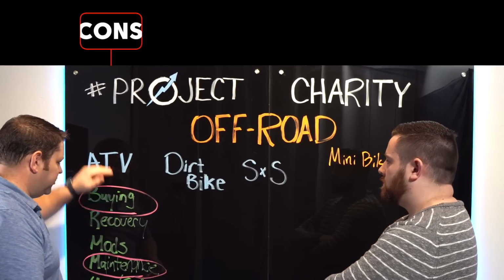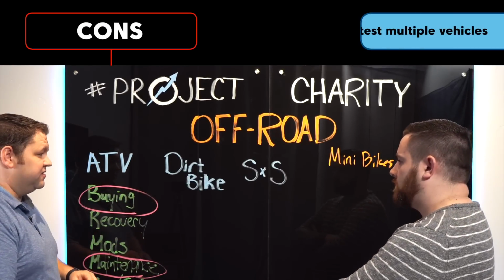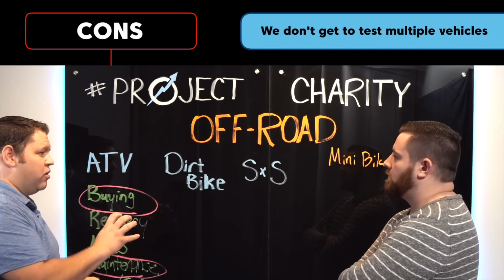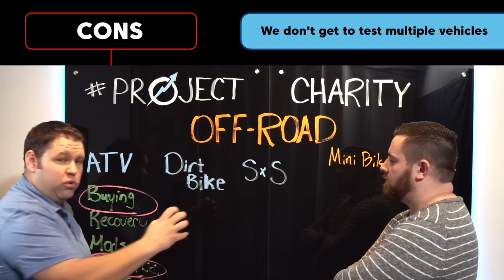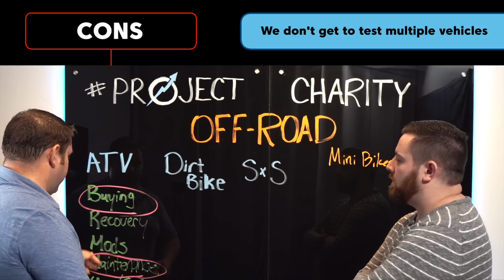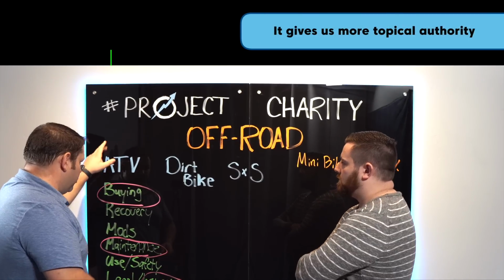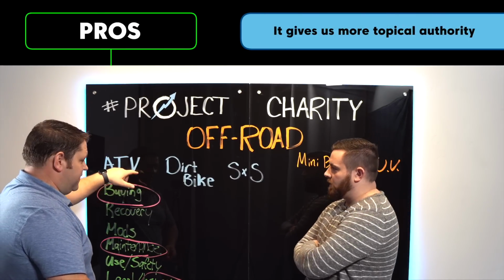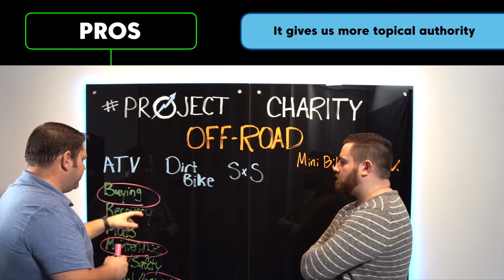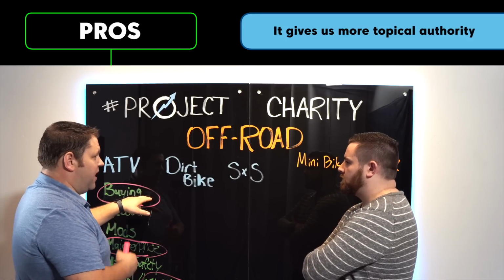The danger with going with just ATV everything is we don't get to test out multiple vehicles and see what works and get our own data very quickly. But it also gives us more topical authority on ATVs from the beginning. So it's a trade-off, but I think we'll pretty quickly get to a second vehicle type.